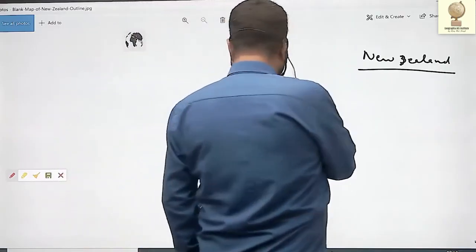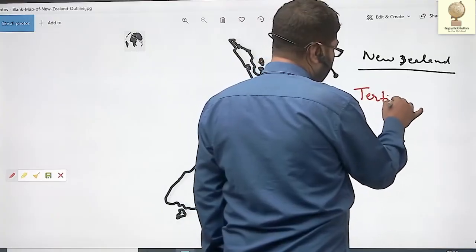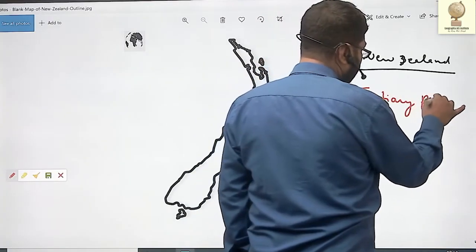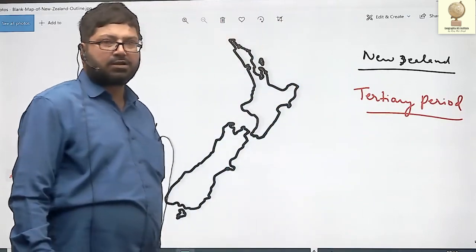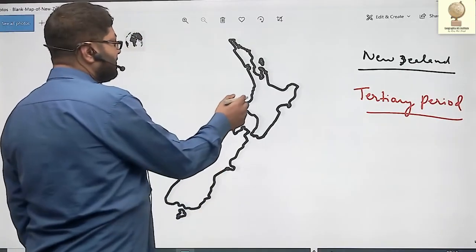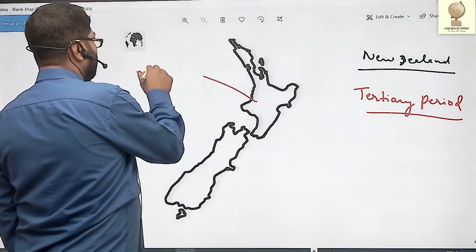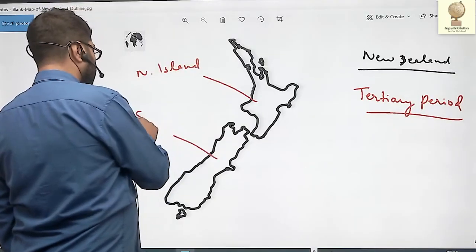These islands of New Zealand got formed during the Tertiary period. So these islands are very new. The North Island, South Island, and numerous other islands are there. The most prominent islands are the Northern Island and the Southern Island.